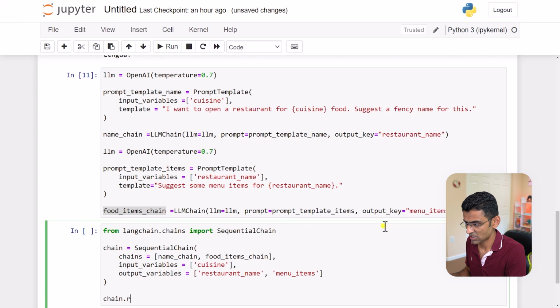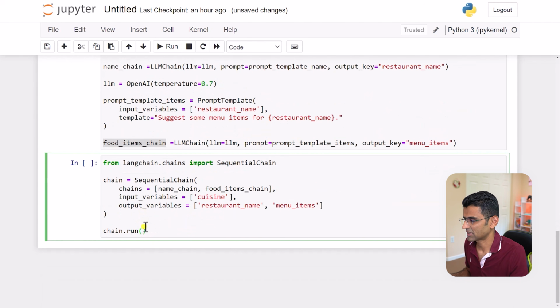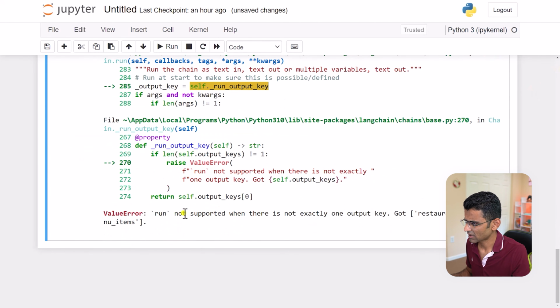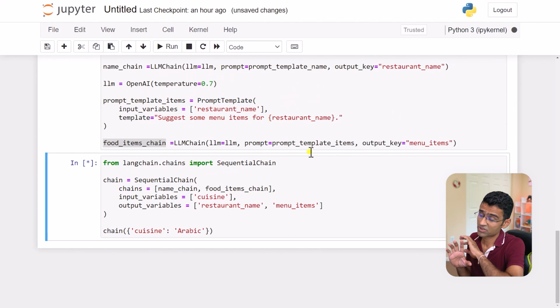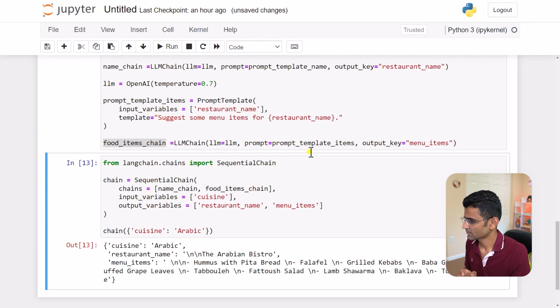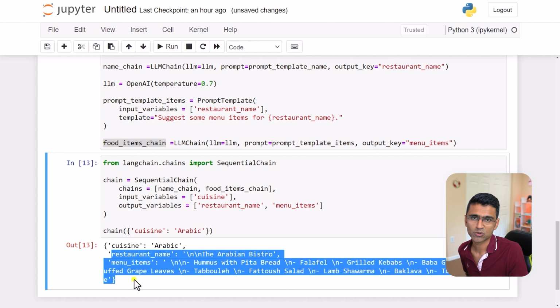And by the way, when you run this chain, you can't just say Mexican, because you might have multiple input variables. That's why you need to give a dictionary. You will say cuisine is, let's say, Arabic. Run is not supported. Yeah, so run is not supported. You have to just call it just like that: no function, just chain and then brackets, and give the argument. And see, hummus with pita bread, falafel, and the name of the restaurant is the Arabian Bistro. So it's giving the input as well, and both the outputs.